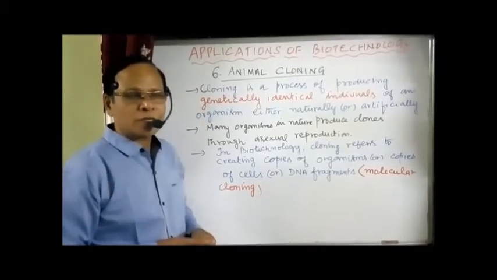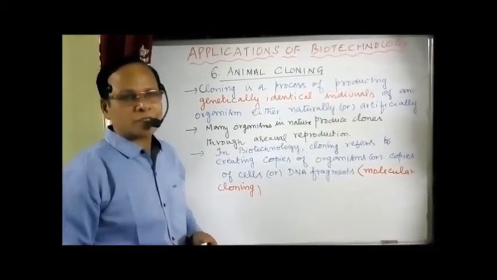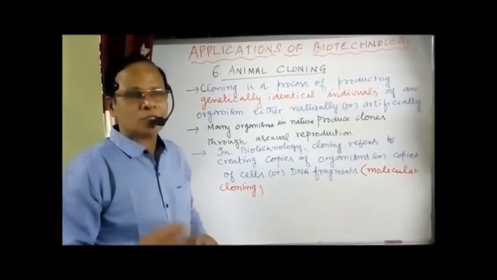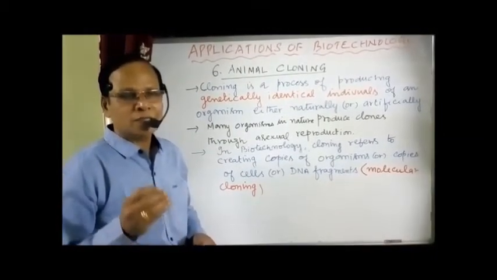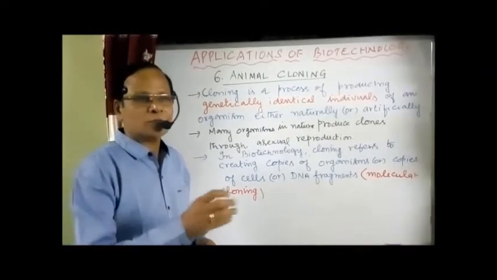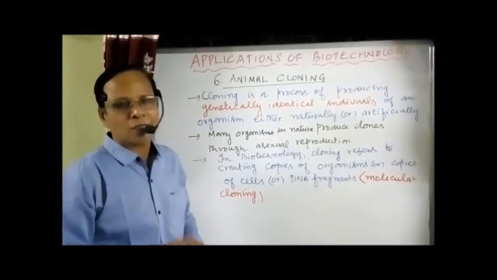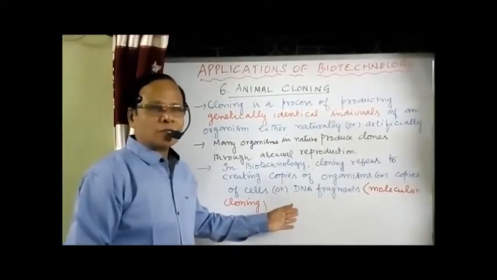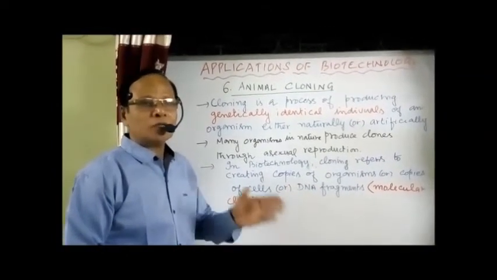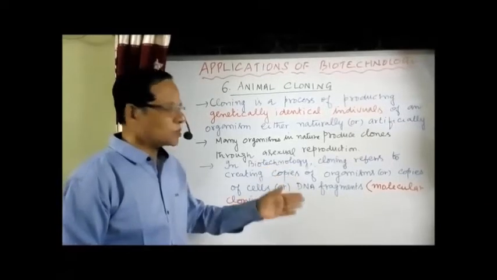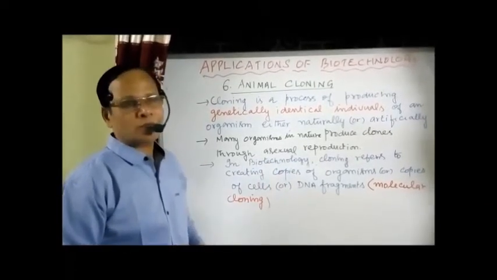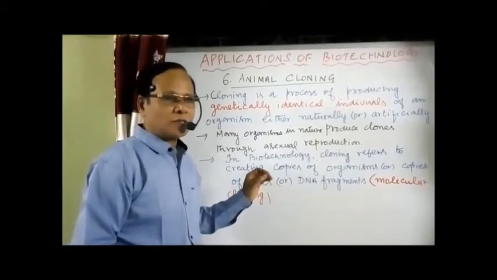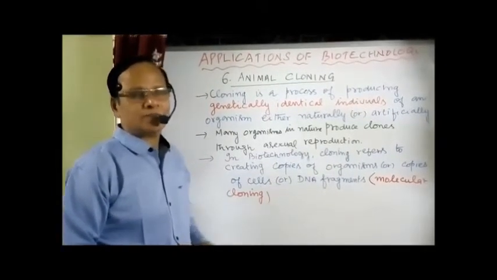So we can produce identical copies of organisms or identical copies of cells, even the organ also. Nowadays it's possible to produce the exact structure of a heart similar to a person's, if he lost his heart efficiency. So production of identical copies of DNA through rDNA technology is called gene cloning or molecular cloning. Okay, that's about it. Now we have to go for the discovery and then the mechanism.